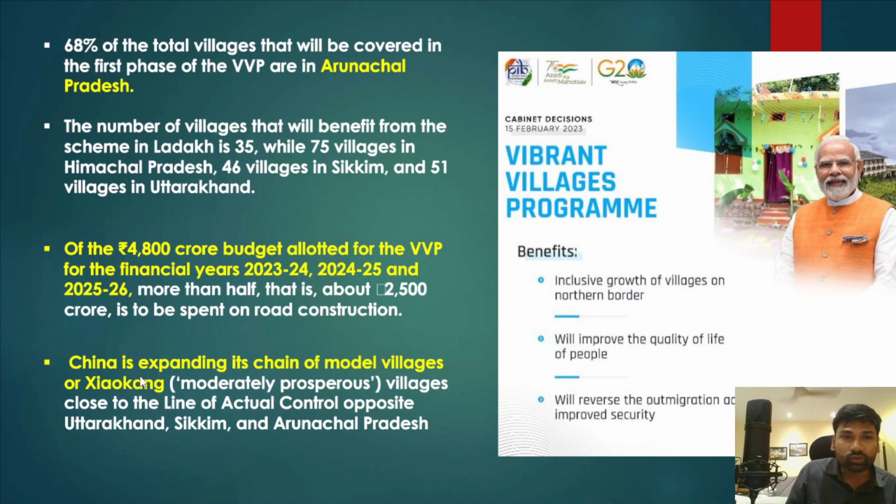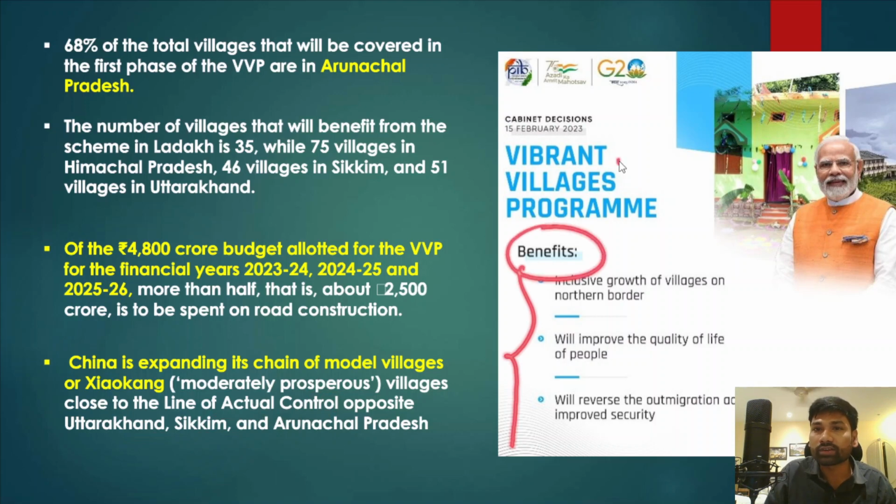In fact, the villages being developed by China are known as Xiaokang. They are moderately prosperous villages, and they are also close to the line of actual control opposite to Uttarakhand, Sikkim and Arunachal Pradesh. Now apart from that, we have certain benefits of this Vibrant Villages program, so just go through those benefits.